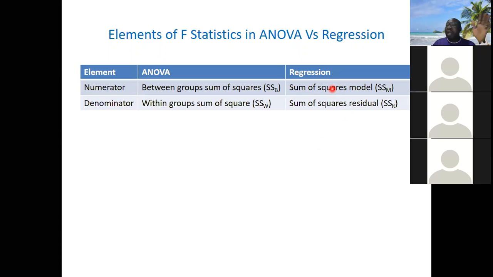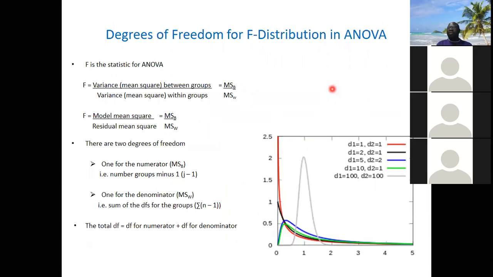We will not talk much about that because we have talked extensively. We have done regression, so if anybody wants, they can go and watch the video where we ironed out the model and residual. We are not going into that now. I just want to differentiate the terminology. It's the same thing in ANOVA and in regression. What you call between group variance in ANOVA is called model in regression, and within group in ANOVA is called residual.